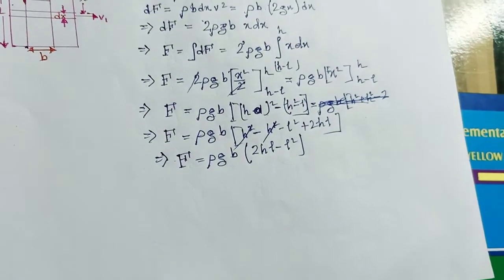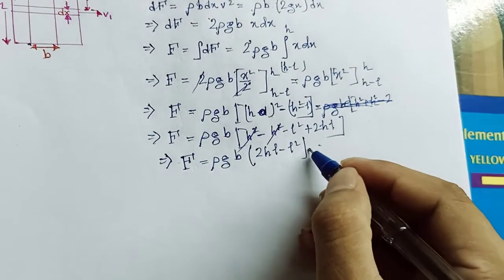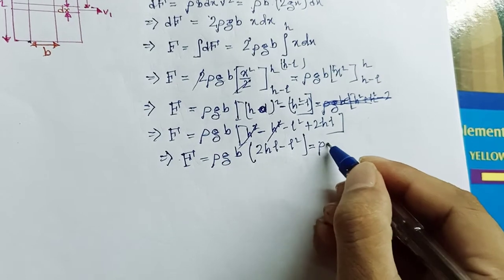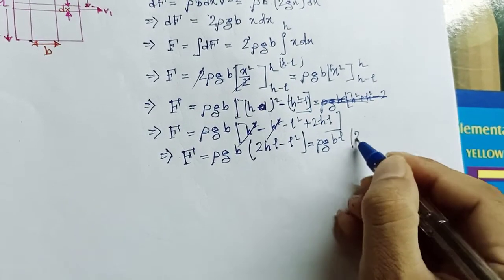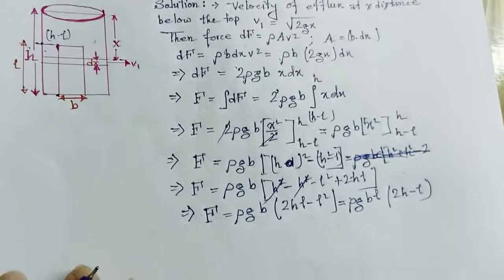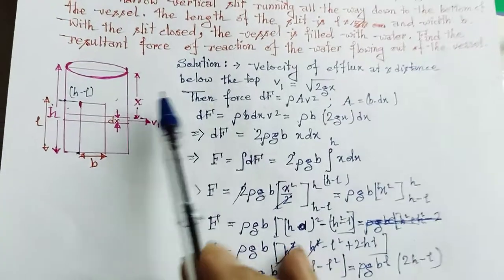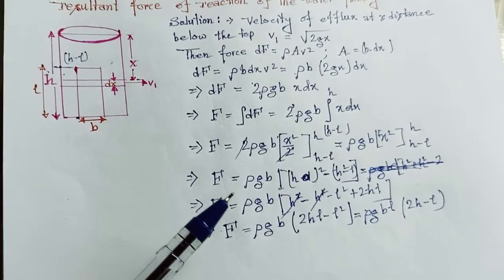Now if we take L common, then our expression will become rho g B L into 2h minus L. So this is our net force developed, the resultant force of reaction of the water flowing out the vessel.